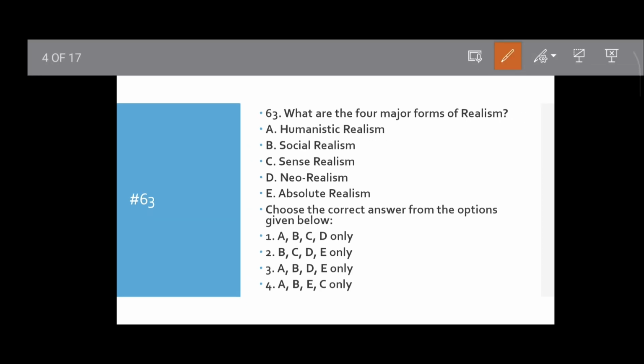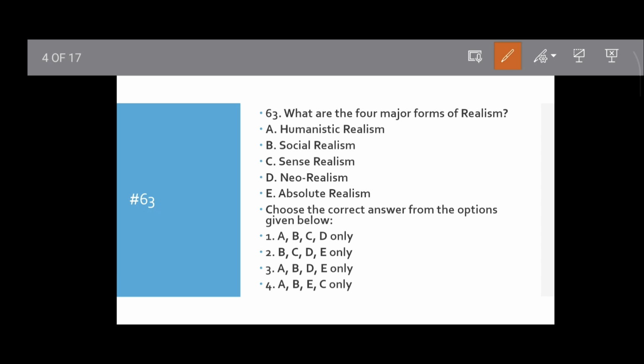Question number 63. What are the four major forms of realism? A, humanistic realism, social realism, sense realism, new realism. B, absolute realism. Which are involved in realism?